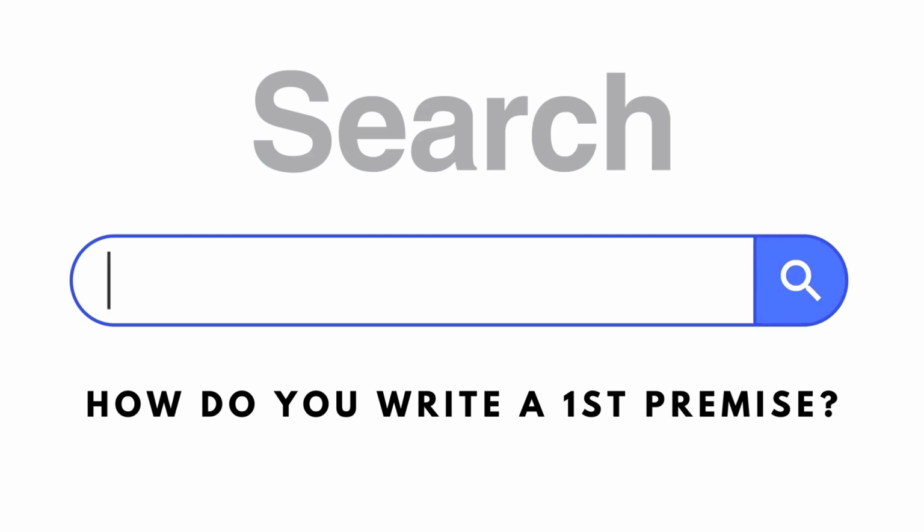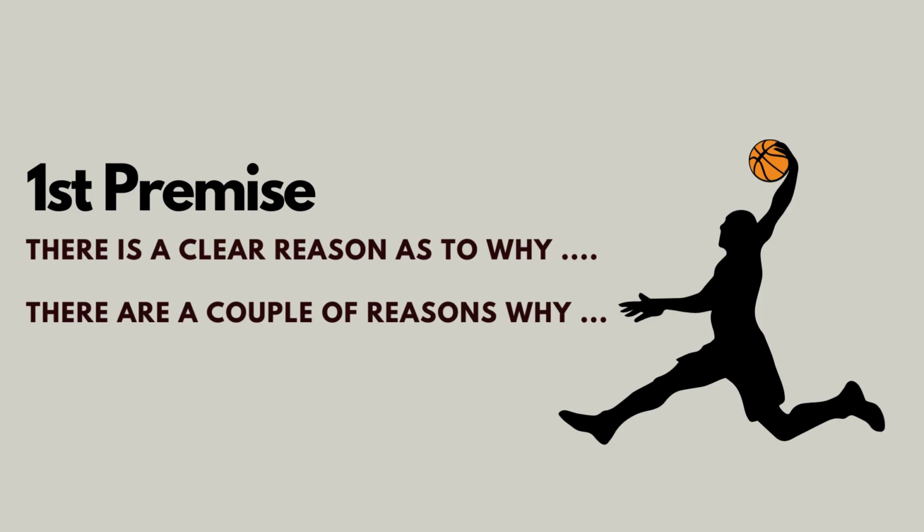All right, so we know we got to start with that first premise, but what does that look like? Well, I got some stems, and I'm not a big fan of stems. Ultimately, I want kids to kick the training wheels off and get really authentic and organic and messy with their writing. But if they need it, here are 2 easy stems they can use. And it gets to the reason why, because you say reason why. So check this out. There's a clear reason as to why, right? And then you just go on. There are a couple of reasons why Crowder, and off you go. If you got a single reason, steal the first stem. If you got a couple of reasons, go with the second stem.